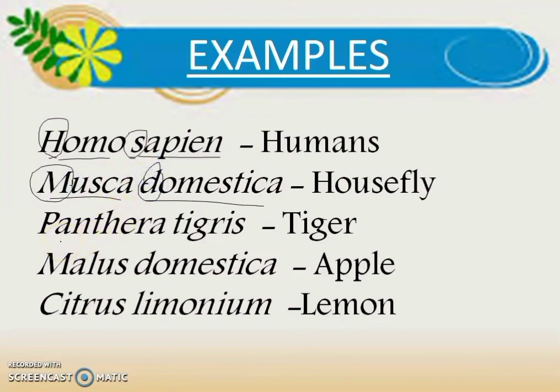Then the scientific name of tiger is Panthera tigris, the scientific name of apple is Malus domestica, and the scientific name of lemon is Citrus lemonium. You will find more scientific names in your books and on different websites. So that's all about binomial nomenclature.